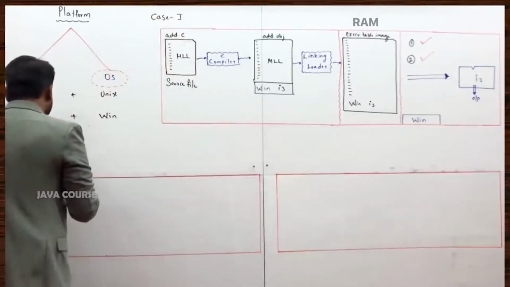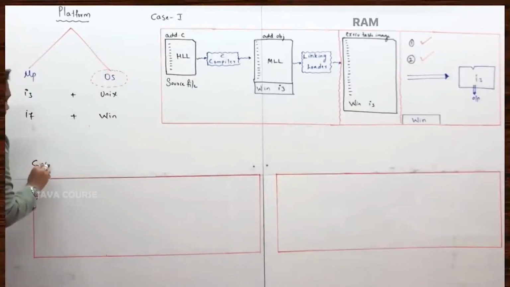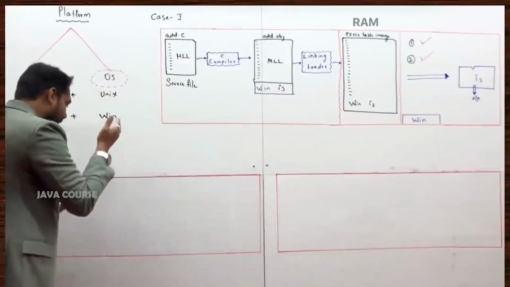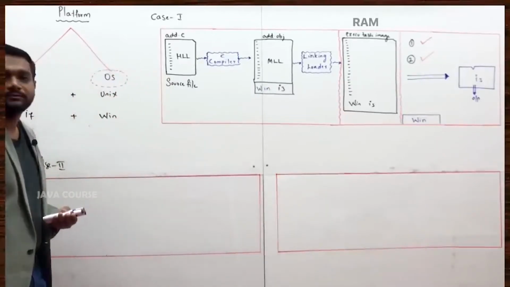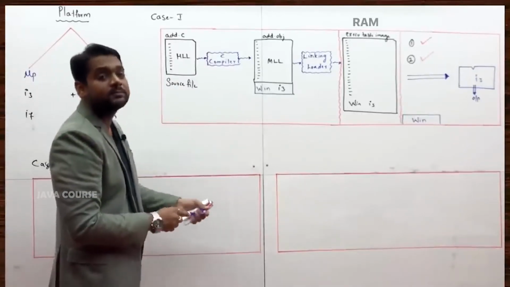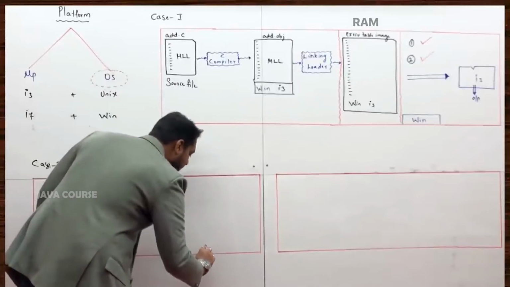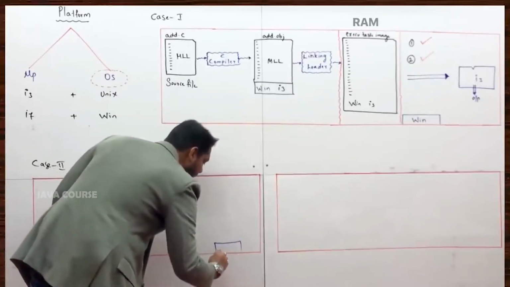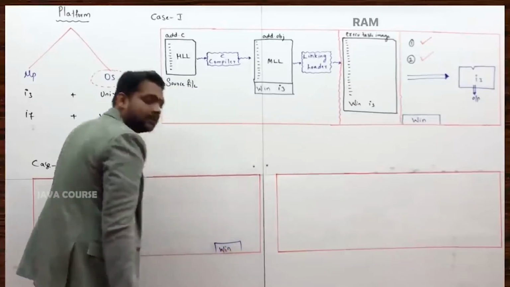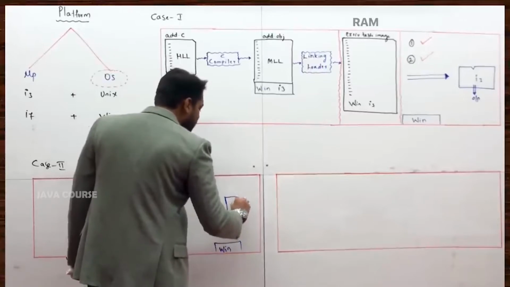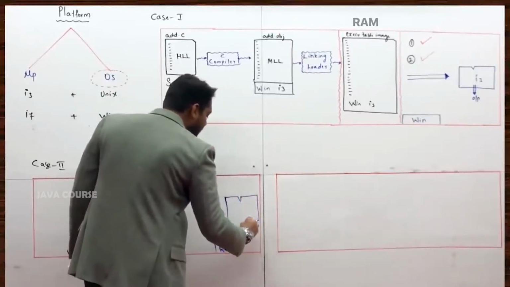Now, let me go to case number 2, which is important. Say supposing you have one more machine. This is the machine. And in this machine, you have a platform. What platform? Probably you have Windows platform. I am showing it here. And i3 processor. Because two things would make the platform, no? Windows and i3.